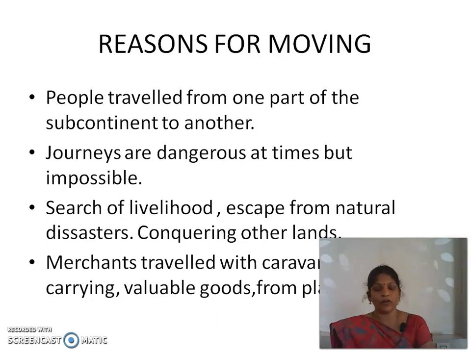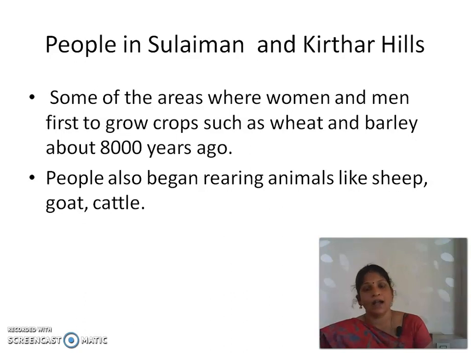Also some other places, besides Kirthar and Sulaiman hills, are the Garo hills in the northwest part, and Vindhya in Central India. In these places also we can find early human settlements.